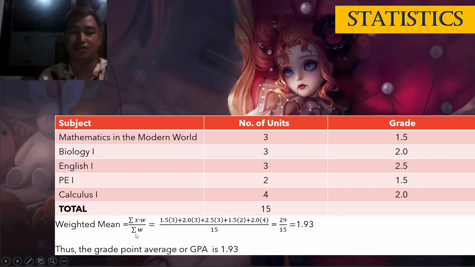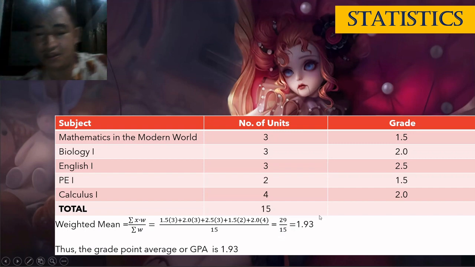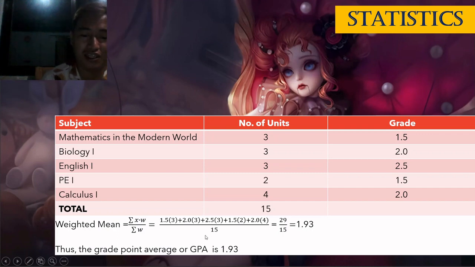So the weighted mean is equal to this: the summation of x times w over the summation of w. So 1.5 times 3, plus 2.0 times 3, and so on, over 15. The total of the numerator is 29, divided by 15. The answer is 1.93. So your grade point average, or GPA, is 1.93. That is how you compute your GPA this semester, after you have all your grades.